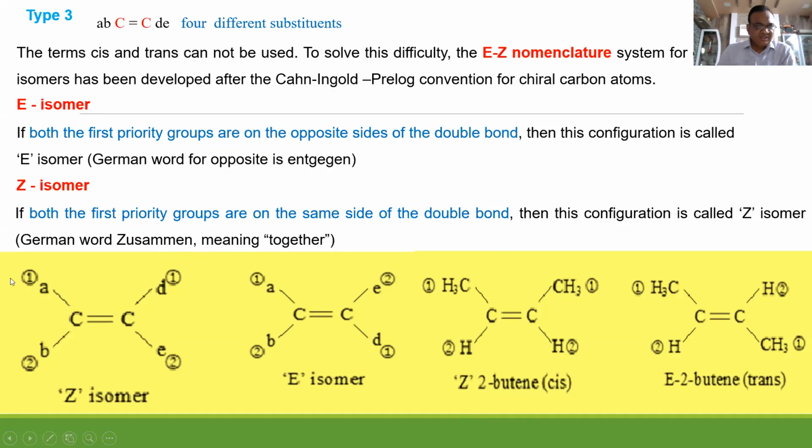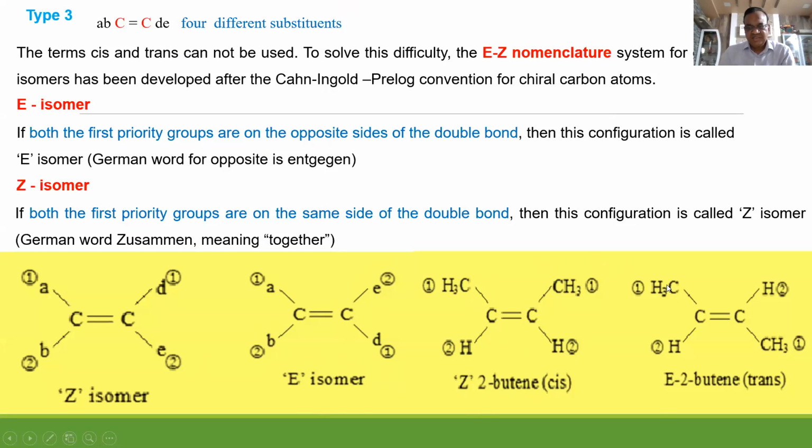Now listen. If the first priority groups lie on the same side of the double bond, it is the Z isomer. If the first priority groups lie on the opposite side of the double bond, then it is trans, meaning the E isomer. See, CH3 is first priority on the same side of the double bond, and H and H on the same side.